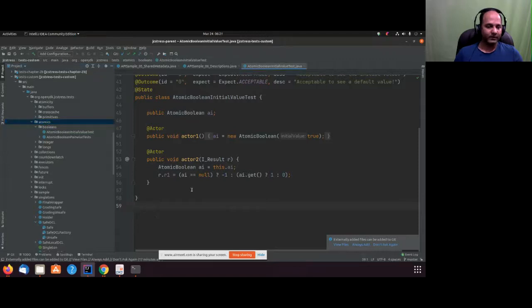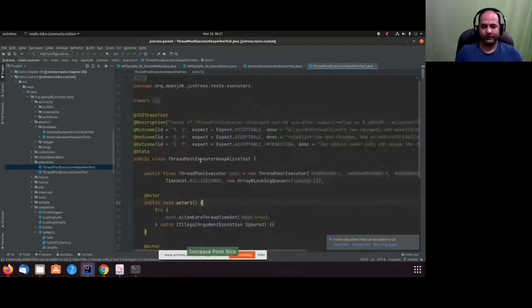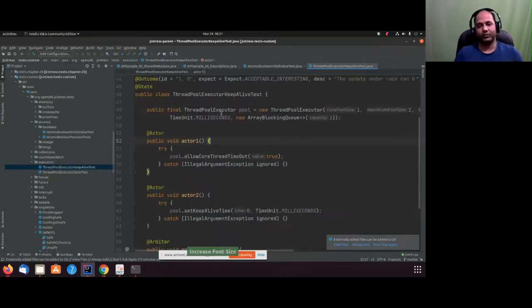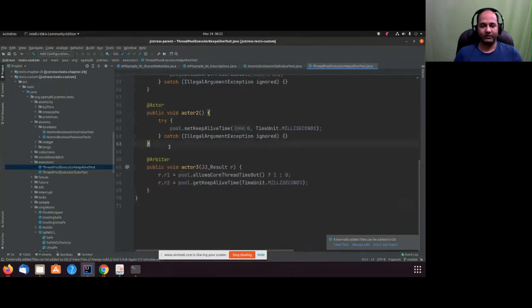Okay, and we have executors related tests. So this is my thread pool executor related test I have here. Okay, it works on the same principle, two actors. The state is going to be here, my pool is going to be my state, it does something, then the arbiter is going to check something from the state.